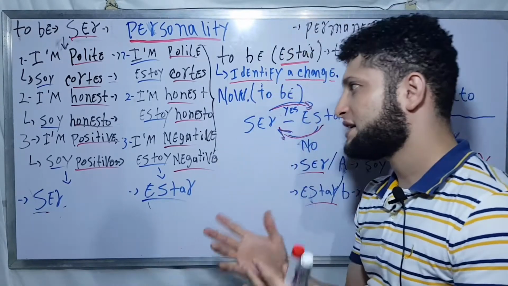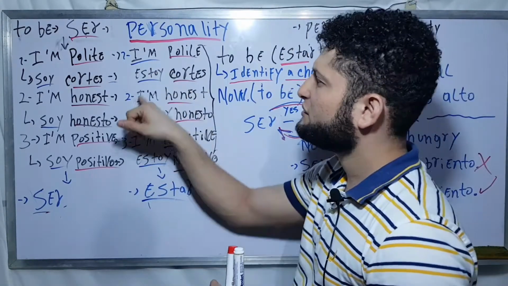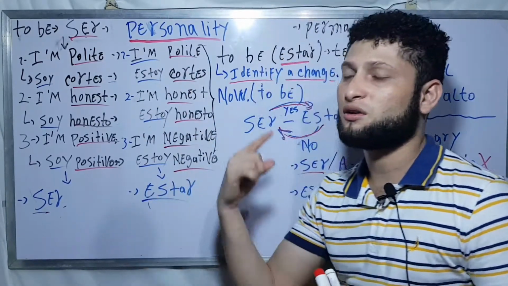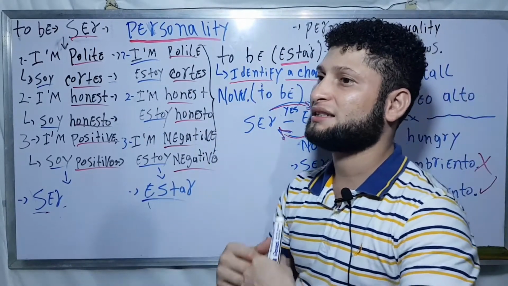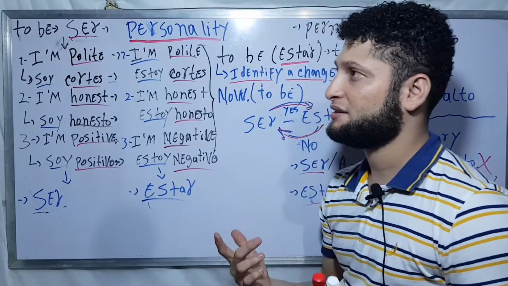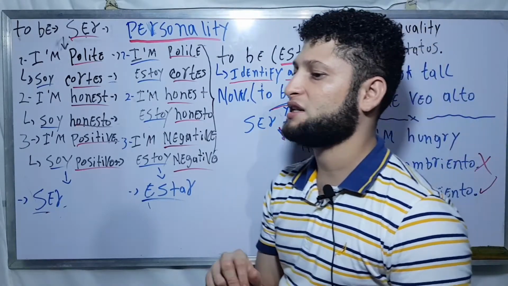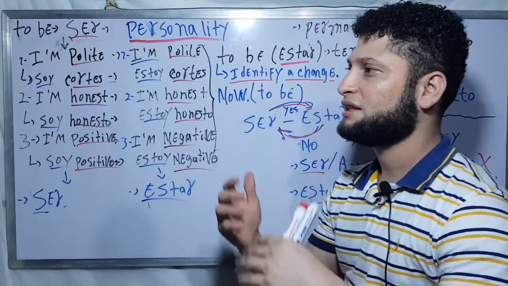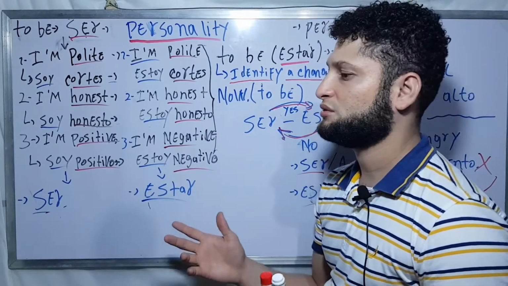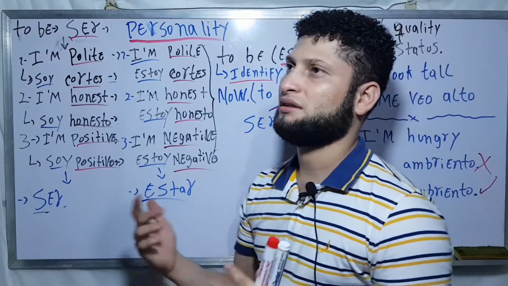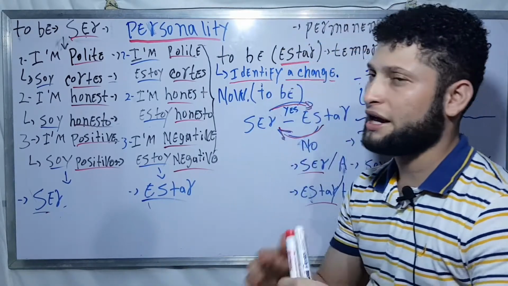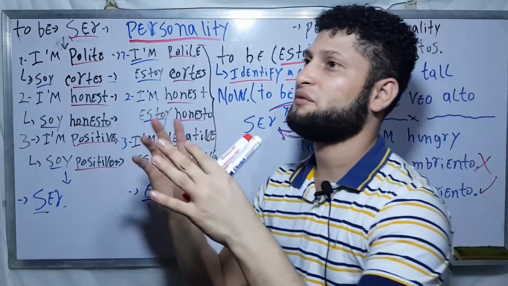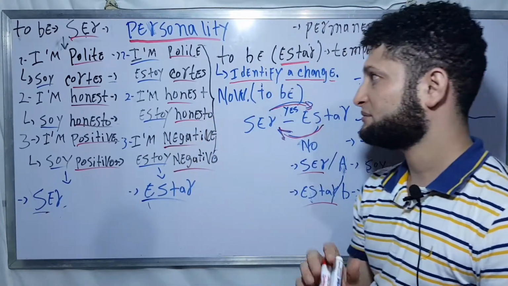There was a change, and then I need to say with the verb estar, estoy cortés, because now maybe around there is a girl that I like, and then I need to change my attitude, because I want to catch the attention of the girl. That's what I mean.